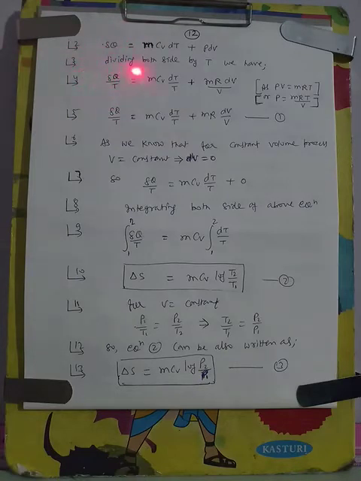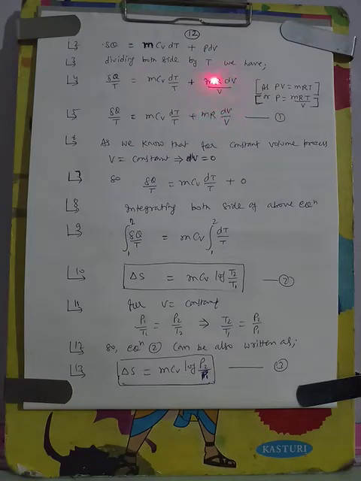Now we divide by T both sides and we get dq by T is equal to mCv dT by T plus mR dV by V. In place of P we can put mRT by V, and because we are dividing by T, the T will be cancelled.